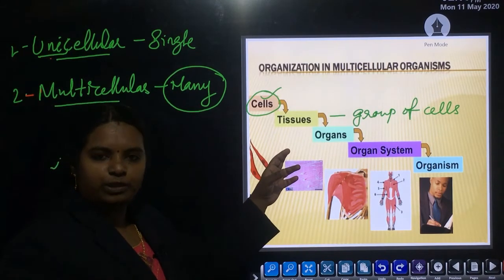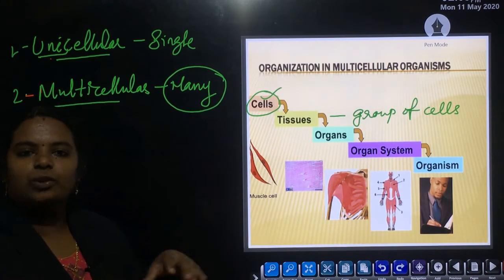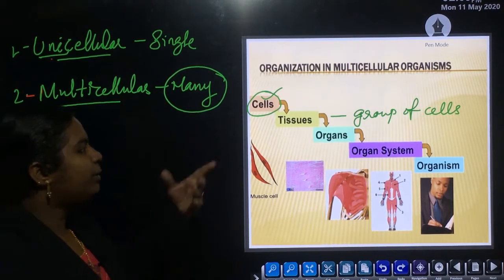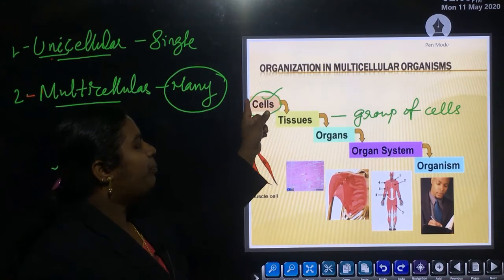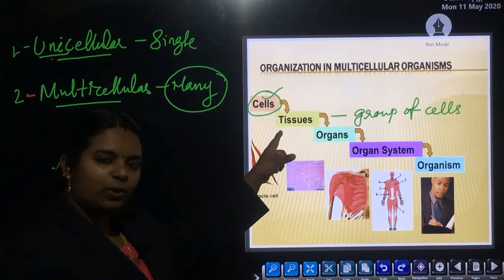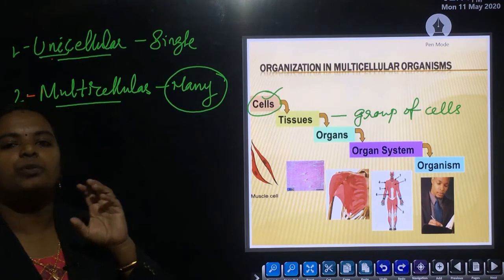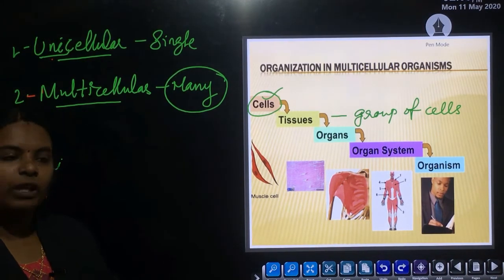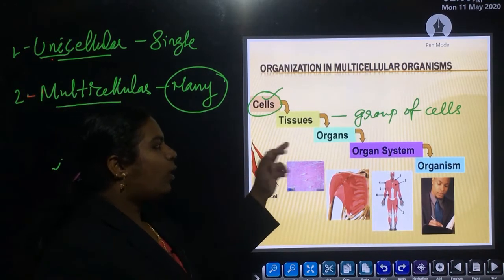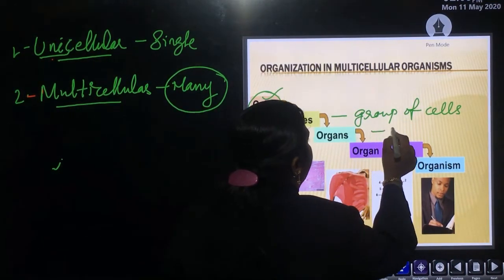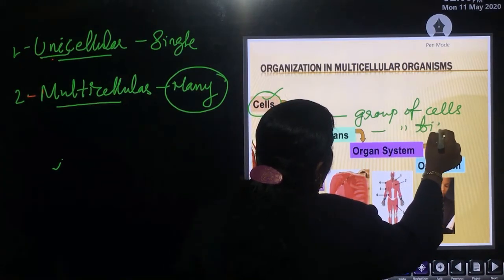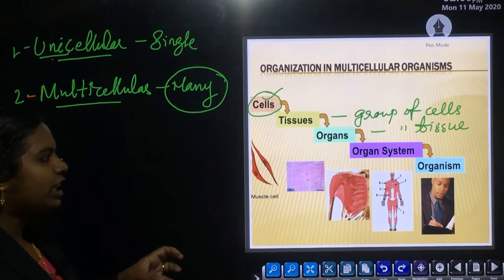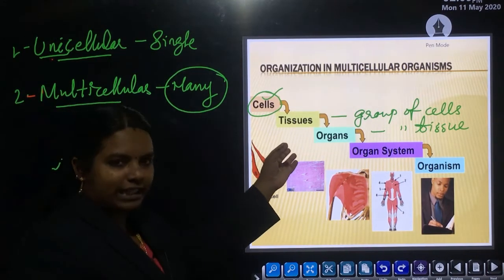There are different types of tissues. The plant body consists of plant tissue and the animal body consists of animal tissue. A group of animal cells together forms animal tissue, and a group of plant cells joins together to form plant tissue. Then organs. Organs means groups of tissues. Many tissues arranged in a particular pattern form the organ.